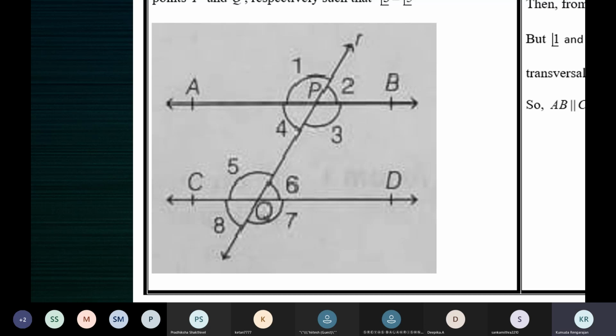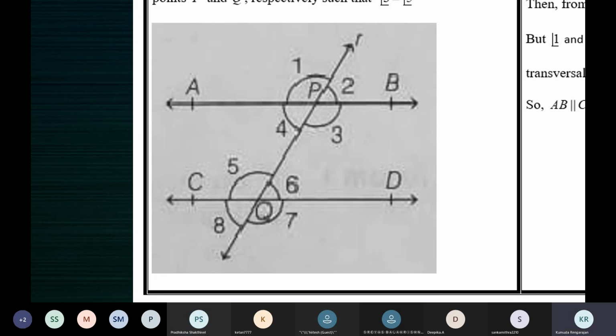So with this, what should you prove? Given angle 4 is equal to angle 6, what are you trying to prove? AB is parallel to CD. Okay. Now, what is the only axiom you know to prove that two lines are parallel? Not alternate interior angles. Corresponding angles axiom, the converse of the corresponding angles axiom. You only know this axiom.